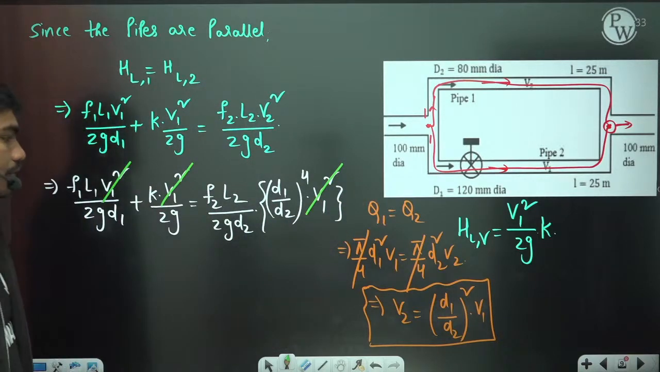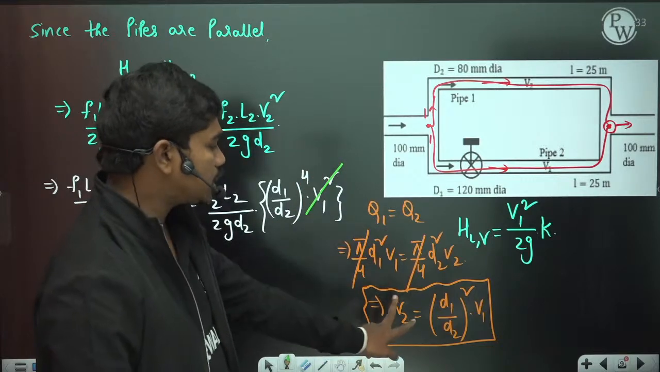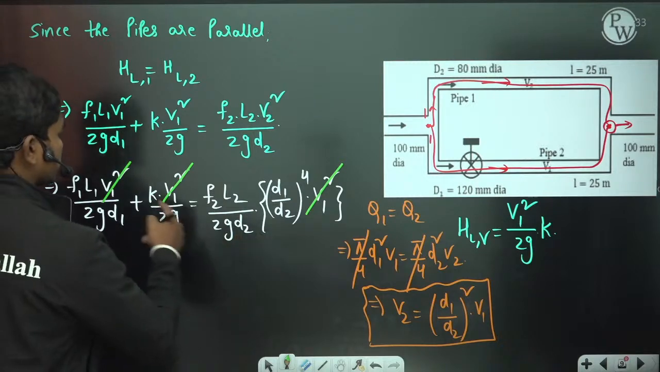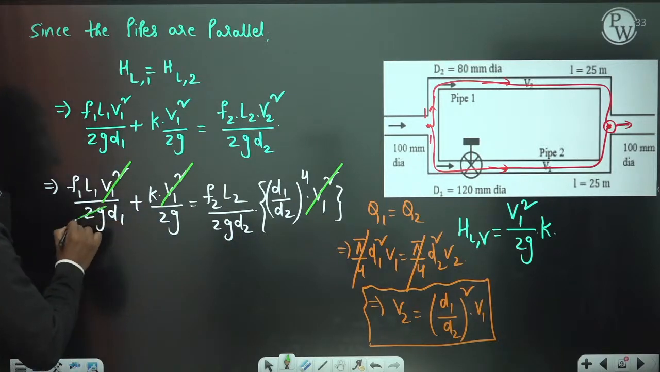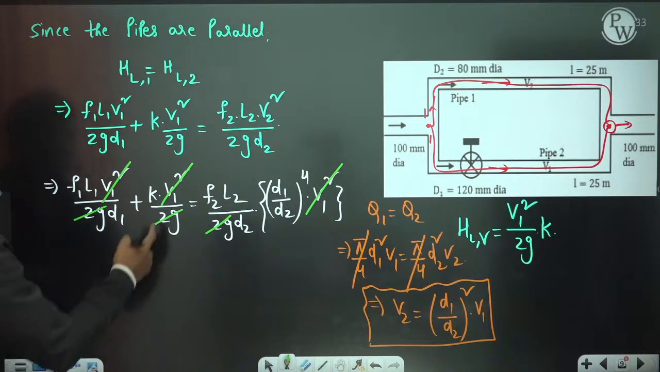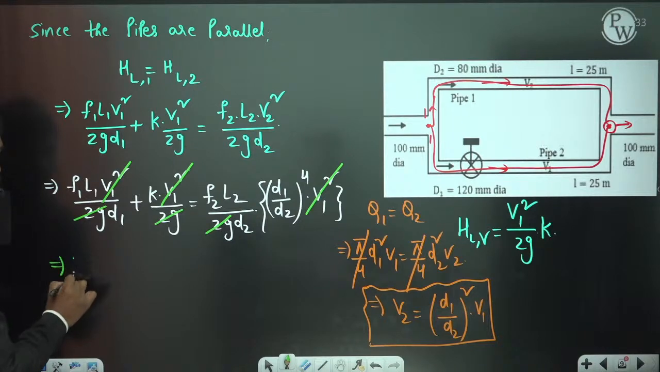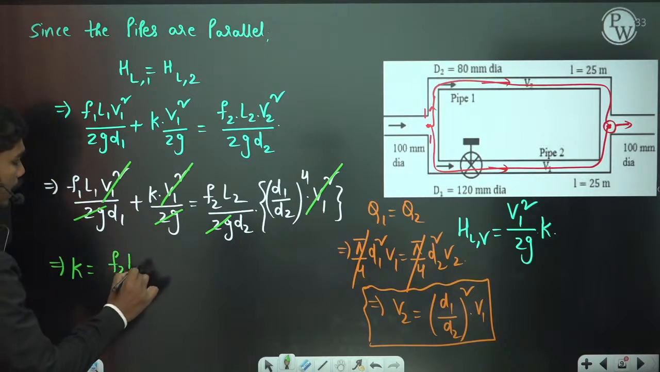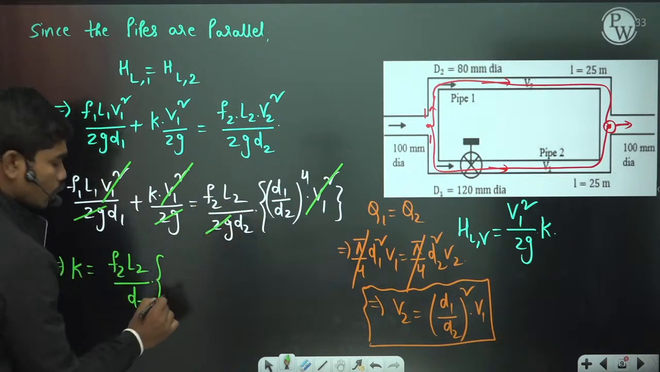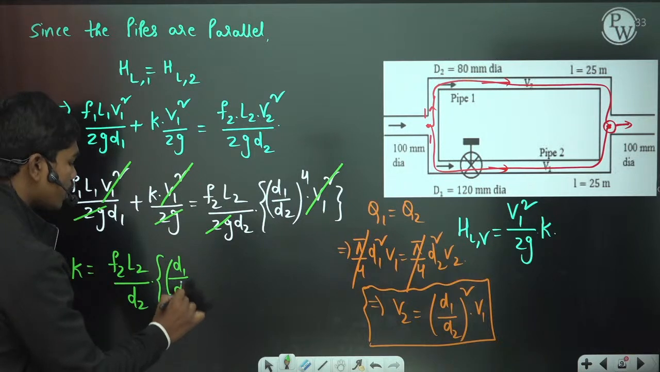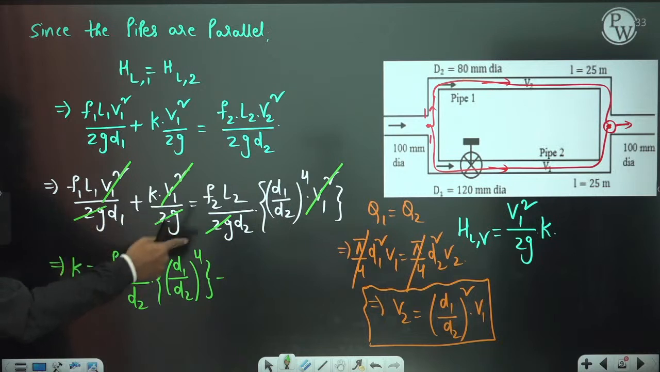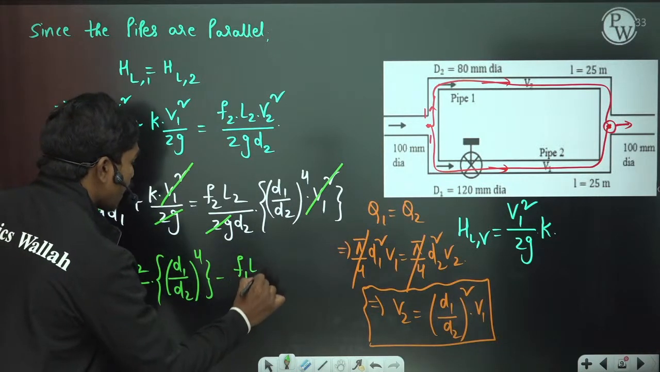Because the discharge is the same, we have this condition, so you cancel out all the V squares here. Now 2G is also a constant on all sides, so you can delete it. Now if you delete those, we have this K value equal to F2 L2 by D2 times D1 by D2 whole power 4, minus the term F1 L1 by D1 on the other side. So F1 L1 by D1.